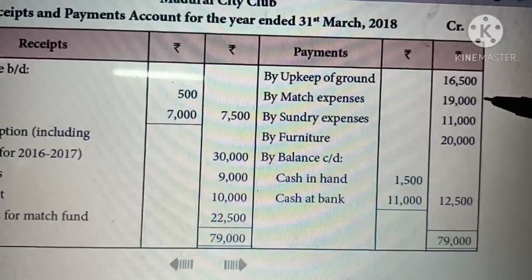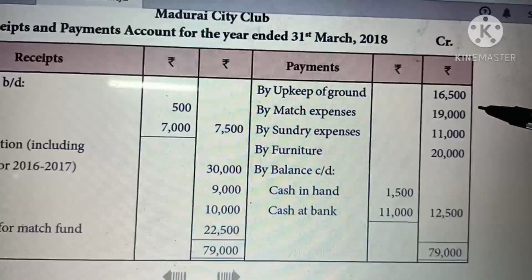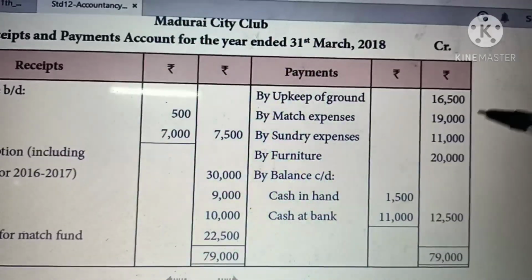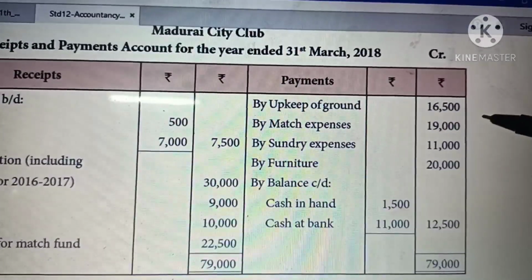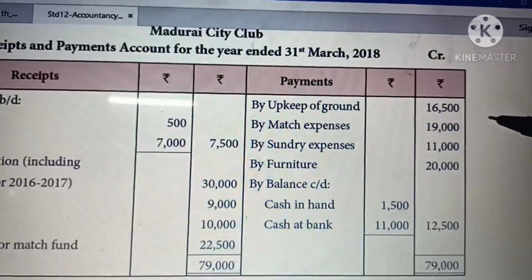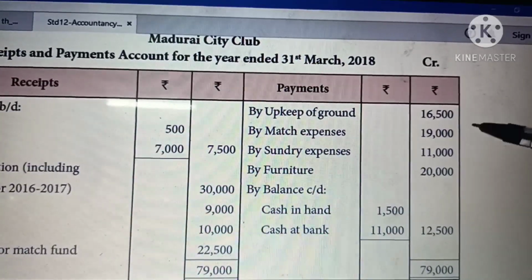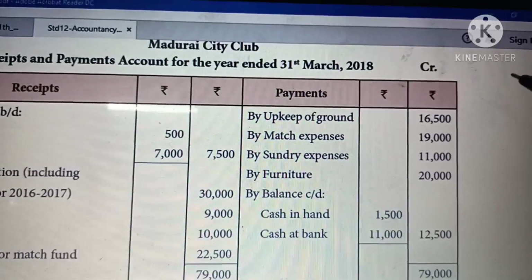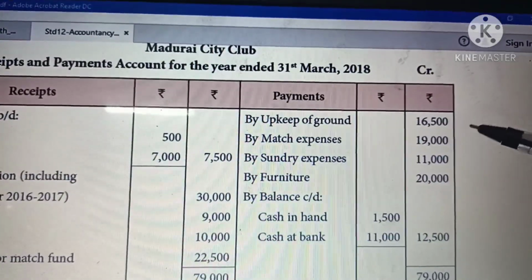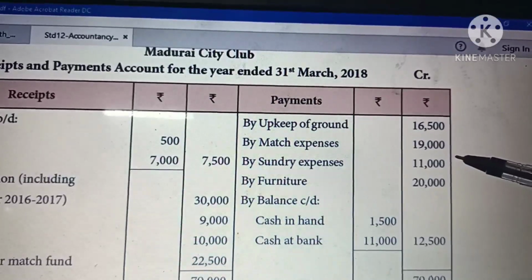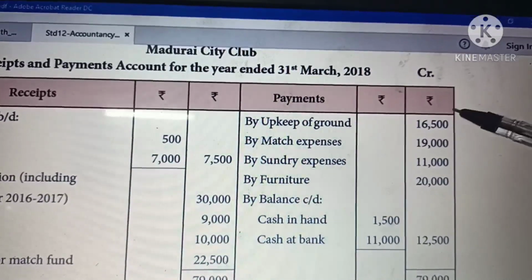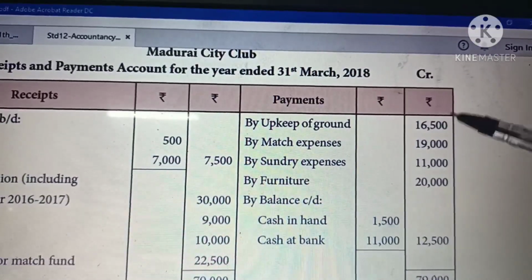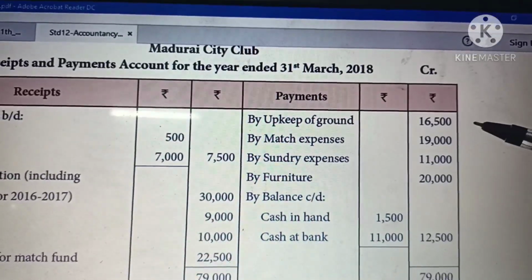Match expenses I already told you. Match fund is a special fund. If there are any expenses or income related to the match fund, we have to show this amount on the liability side of the balance sheet. So sundry expenses are also an expenditure. So these two items only we are going to enter on the expenditure side.